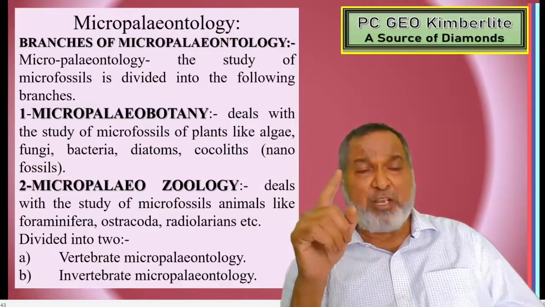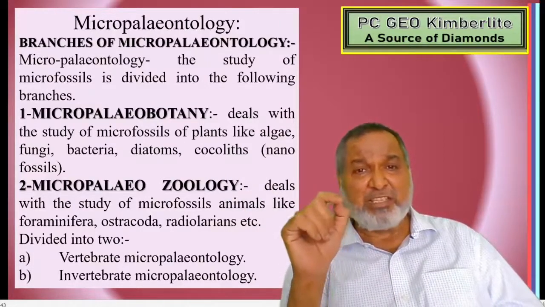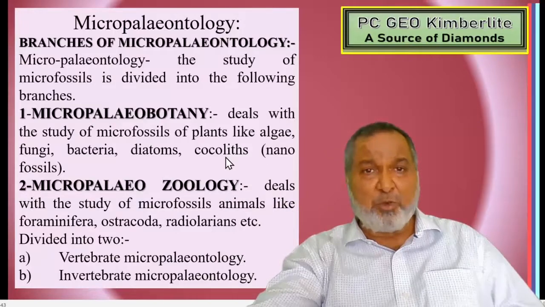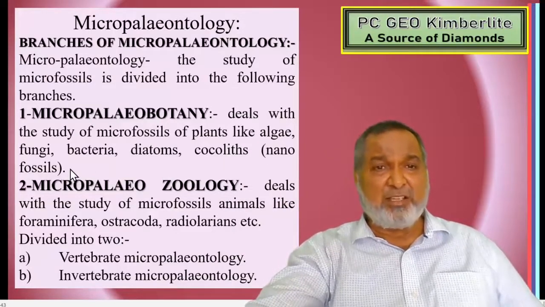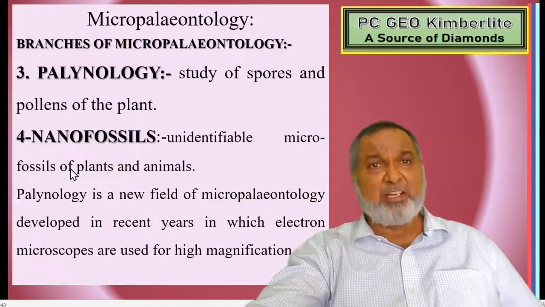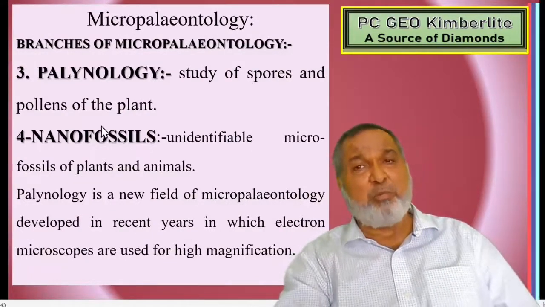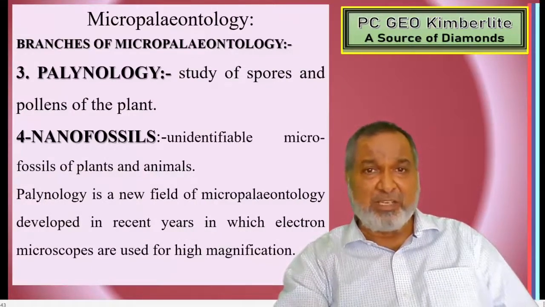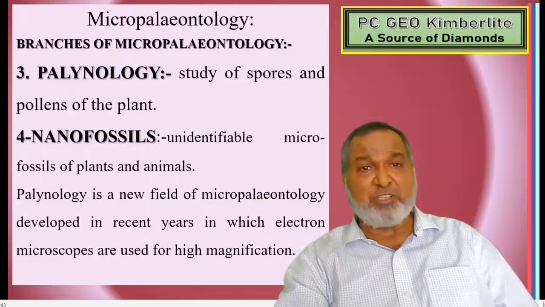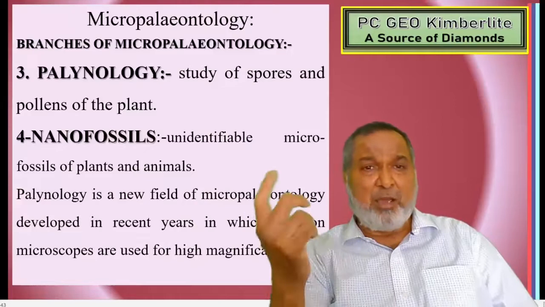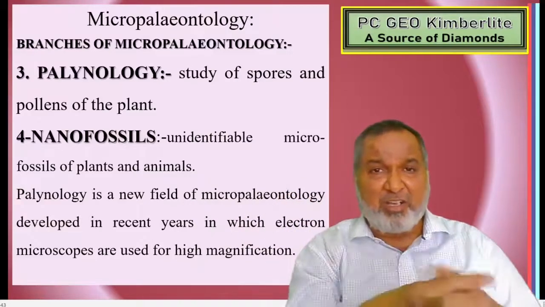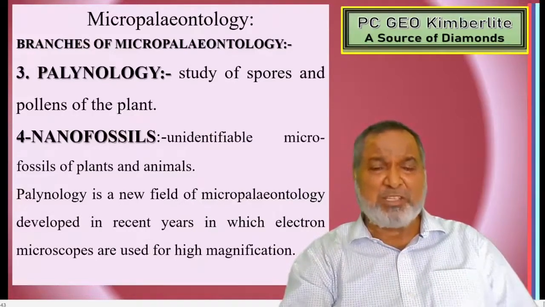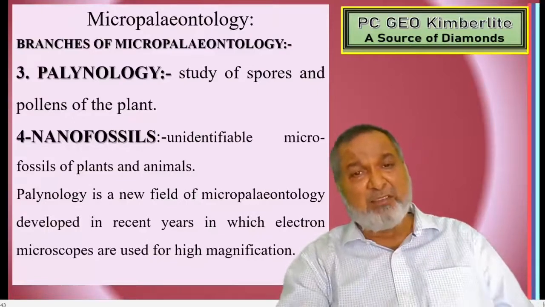Whereas micropaleobotany deals with the microfossils of plants like algae, fungi, bacteria, diatoms and coccoliths. The third branch, palynology, is the study of spores and pollens of plants. And the last one, nanofossils: unidentifiable microfossils of plants and animals, broken parts of plants and animals where we could not trace out what it is. That branch is called nanofossils.